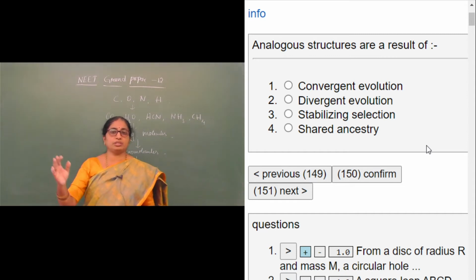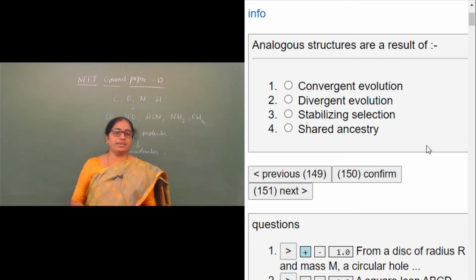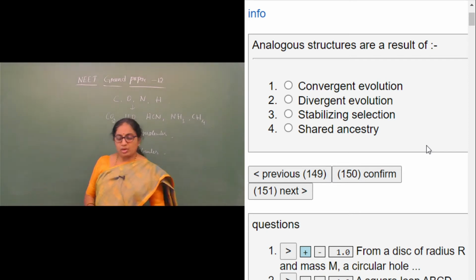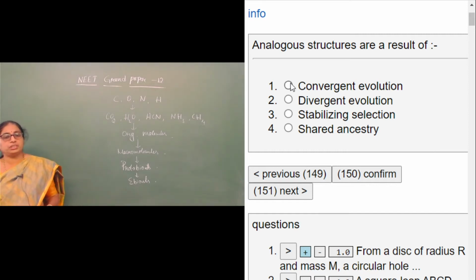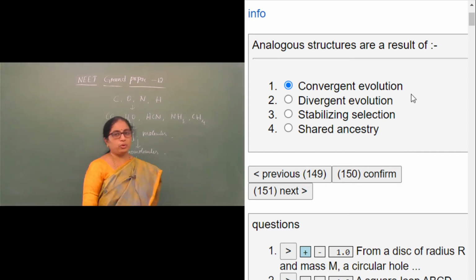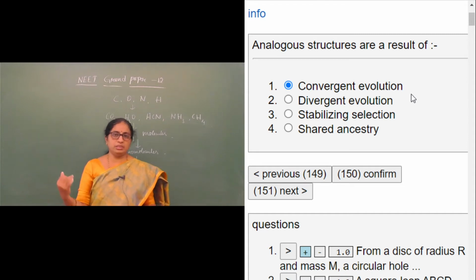They might have got some shared ancestors, so analogous structures are an example of convergent evolution. Divergent evolution is brought about by homologous organs, where organs develop in different directions according to the needs of the organism.